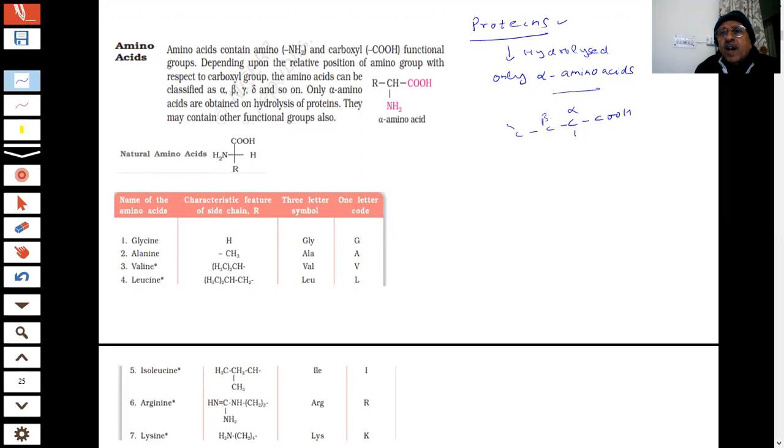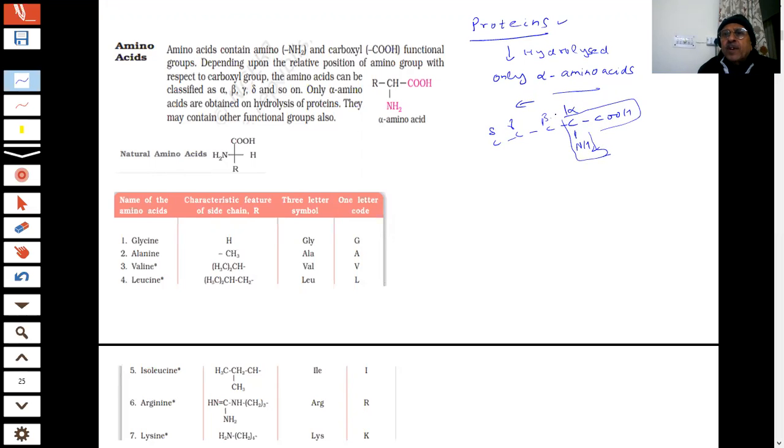This is called gamma. This carbon is called delta, like this. So the NH2 group is where? At alpha position, students, at alpha position. So if you have this structure, student, this is a COOH group and the carbon next to the COOH group has an NH2 group.